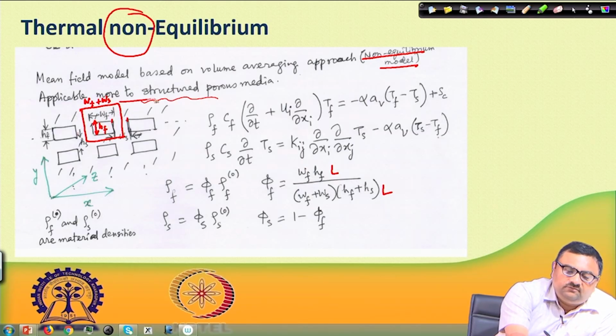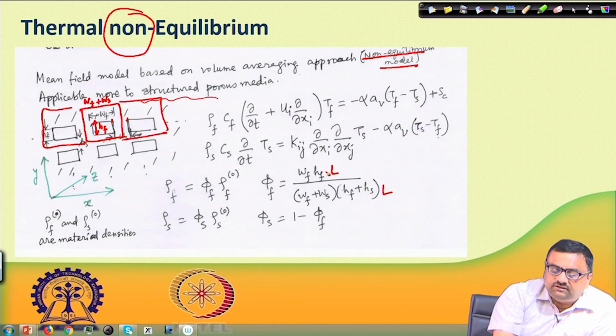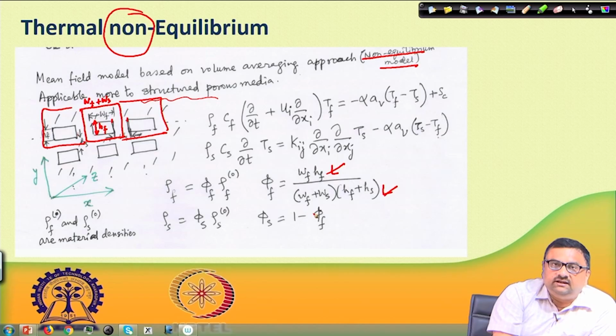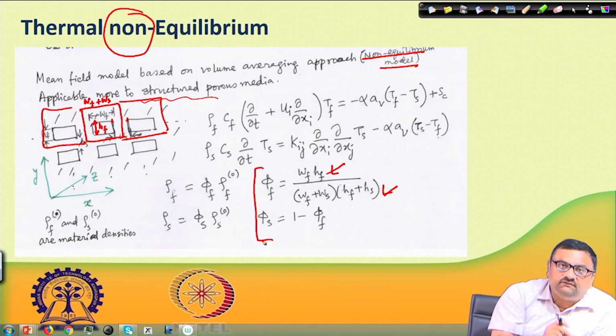This representative volume is repeated everywhere, so the same porosity would be repeated. The void volume in the representative element divided by the total volume, the L cancels out, so WF HF by (WF plus WS) into (HF plus HS) gives me the porosity of the void part, phi f, and the solid part would be simply 1 minus phi f. So this becomes the definition of phi f and phi s, the porosity of the void part and the solid fraction.